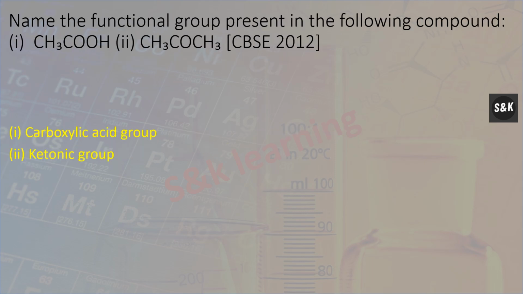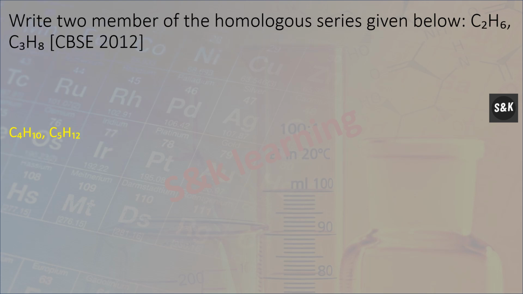Name the functional group present in the following compounds: CH3COOH, so carboxylic acid group; CH3COCH3, ketonic group. Write two members of the homologous series given below: C2H6 and C3H8, that is C4H10 and C5H12.